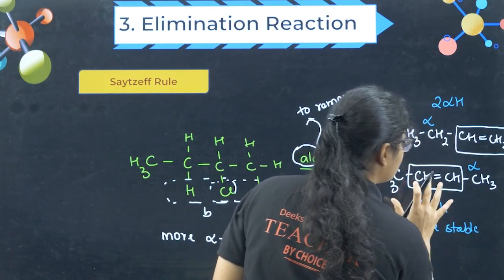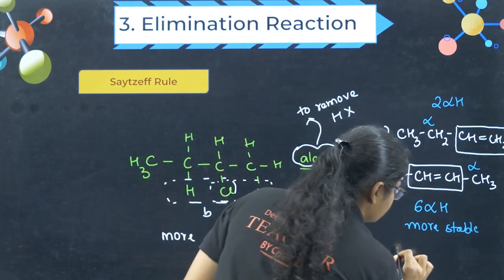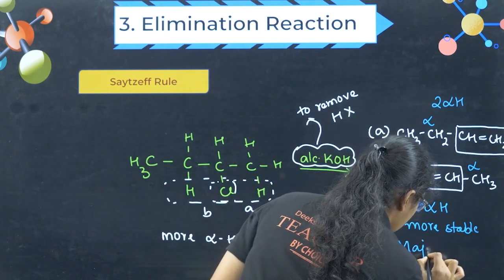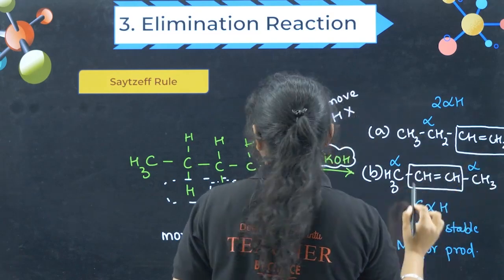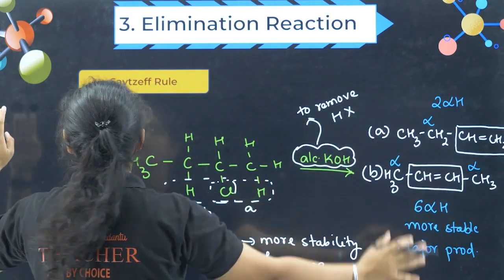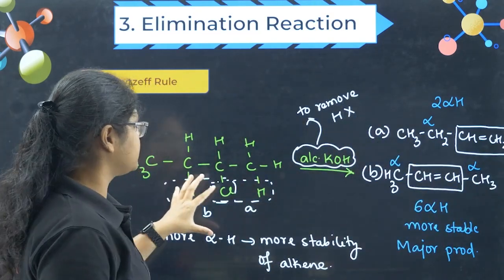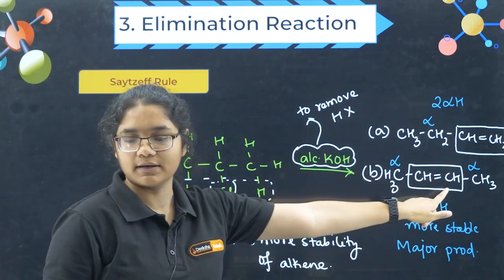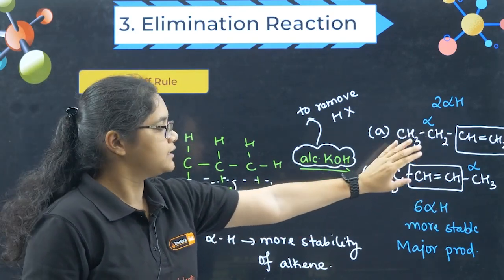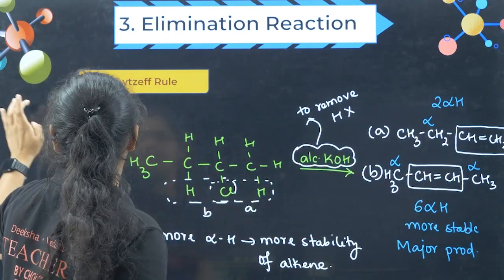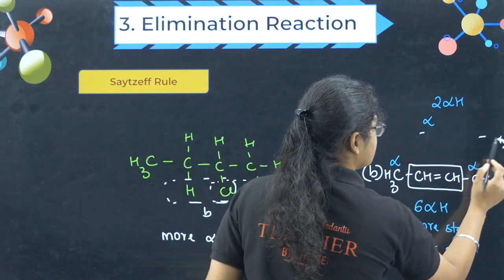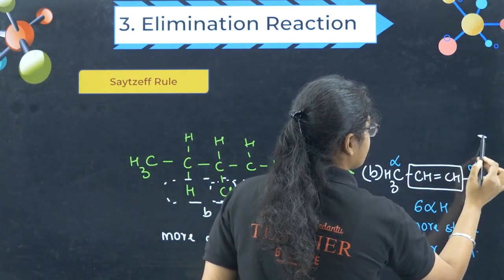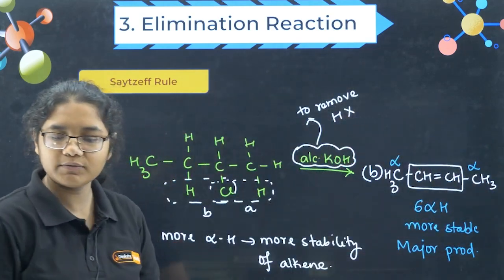So if this is more stable, then product B will be the major product. Okay, this will be the major product and this one will not form, or this will be the minor product. Okay, so if the question is asked what is the product, you have to write this one. You don't have to write this one. This will be the major product, so I will eliminate option number A now. So this will not be the product. I hope this is clear.